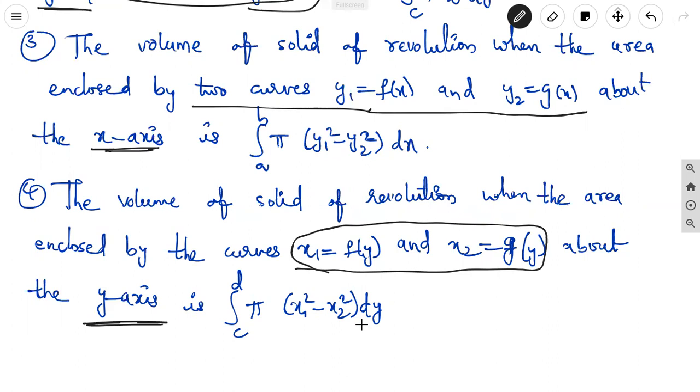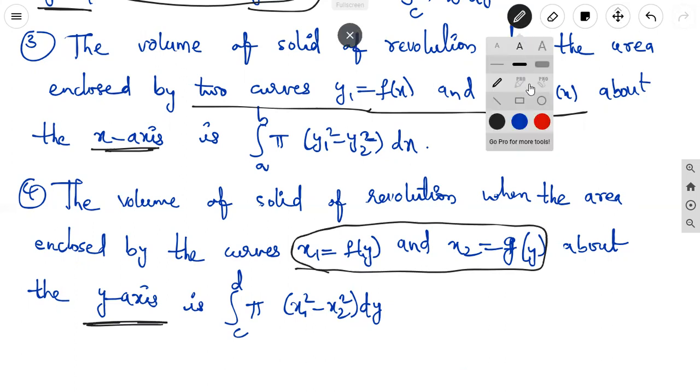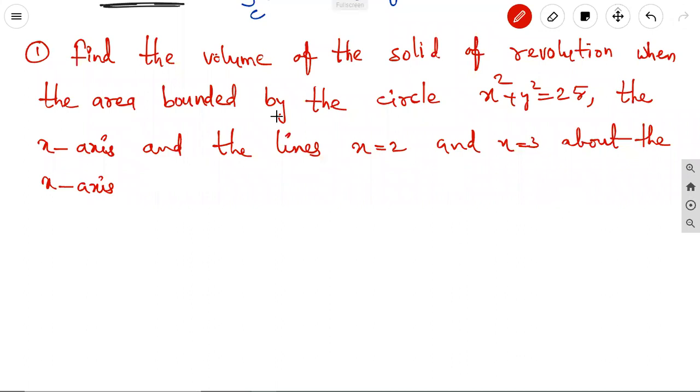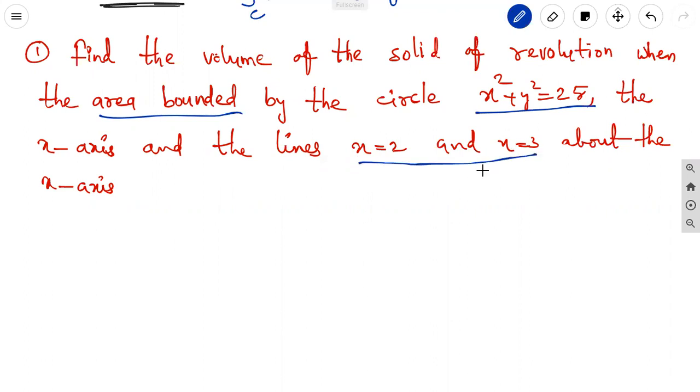Now we are going to discuss some problems on these volumes. The first problem. Find the volume of the solid of revolution when the area bounded by the circle x square plus y square equal to 25 and the x-axis and the lines x equal to 2 and x equal to 3. They are asking for the volume about the x-axis. That is the main thing.